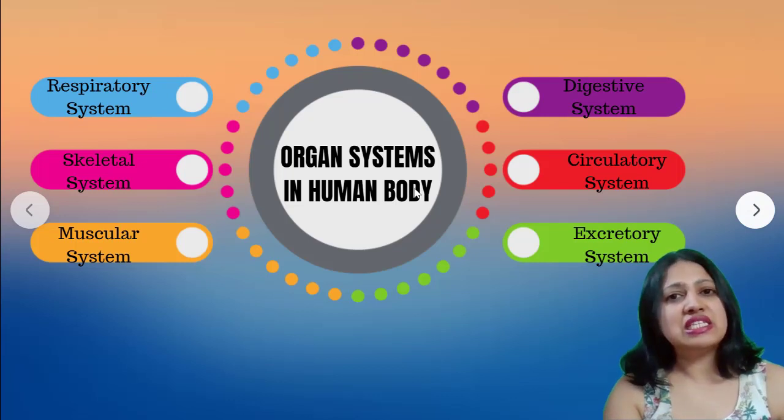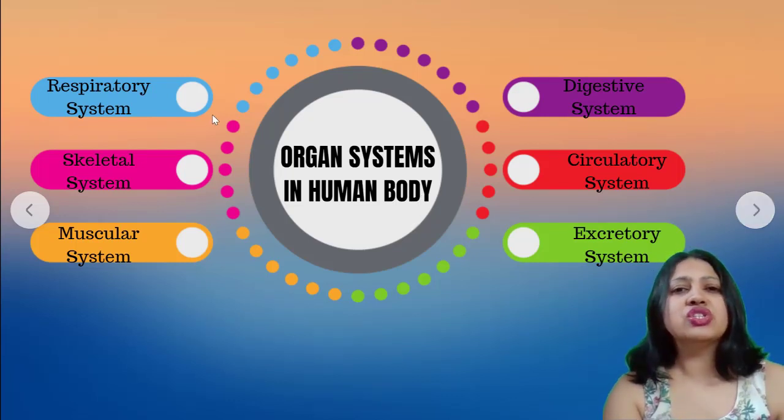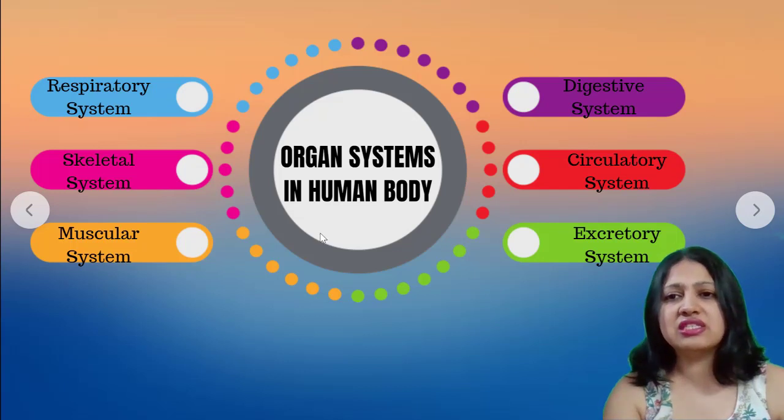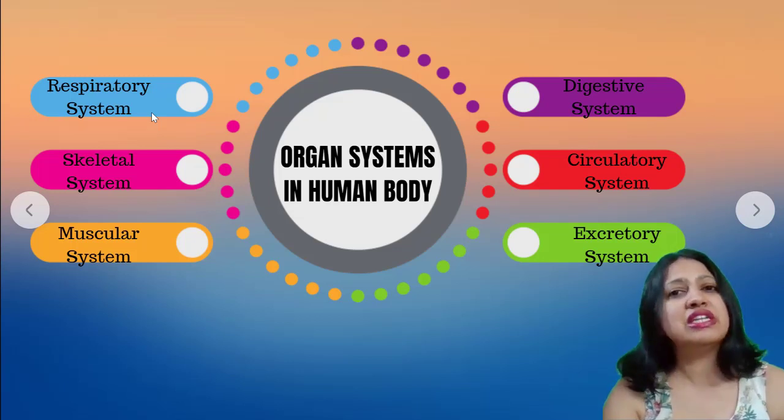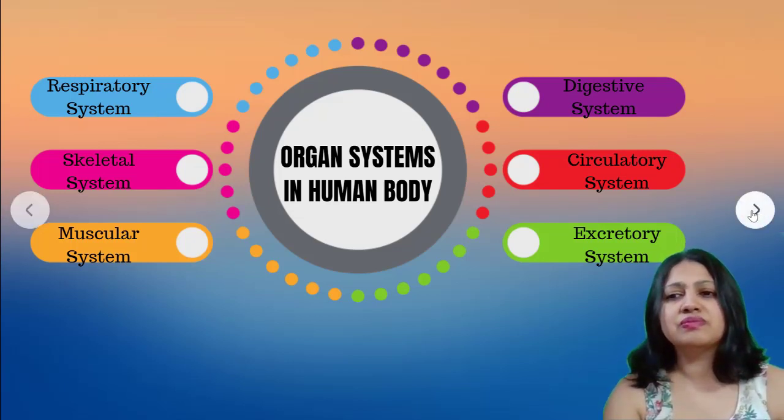So organ systems, as I told you, there are many organs that make up organ systems. Okay. So what are the different organ systems in our body? Respiratory system, skeletal system, muscular system, digestive system, circulatory system, and excretory system. So these are all the different organ systems. But today we are only going to study about respiratory system because that is the only one that is mentioned in your textbooks.